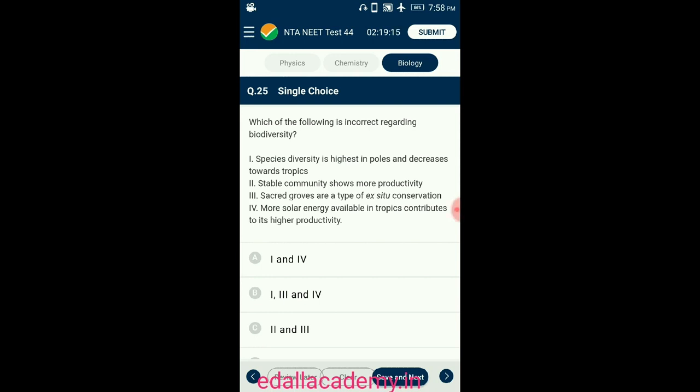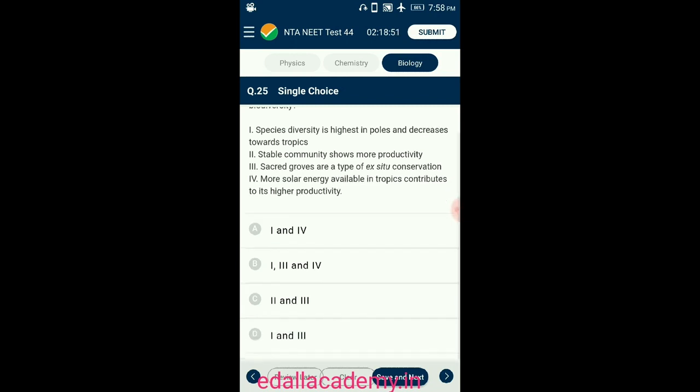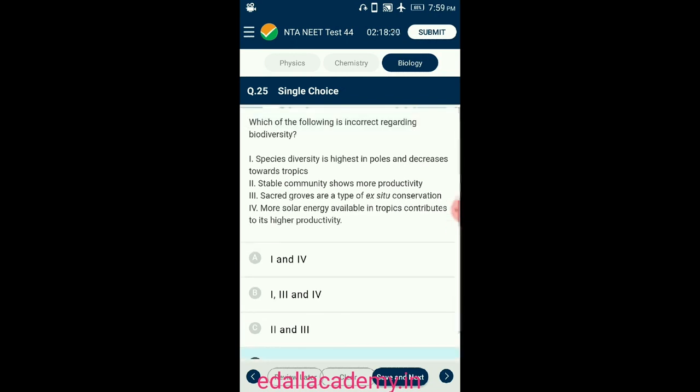To save the biodiversity, the whole ecosystem has to be protected, and this approach is called in situ conservation. Sacred groves are a type of in situ conservation. Sacred groves were made by setting aside tracts of forest, and all the trees and wildlife within were respected and given total protection. So the answer for this question is option D. First and third statements alone are incorrect. The remaining statements are correctly given.